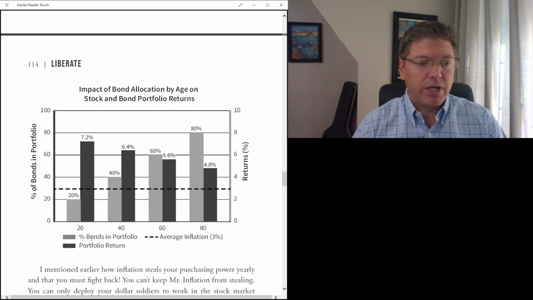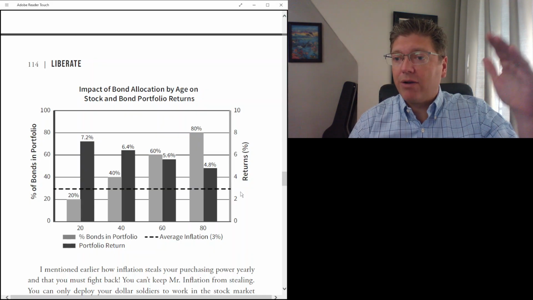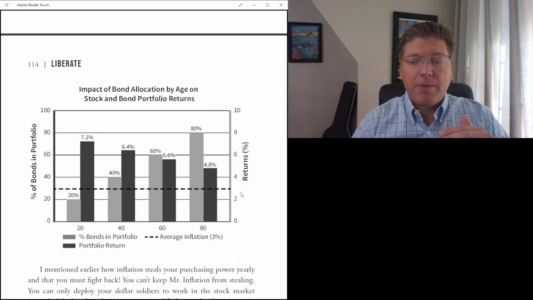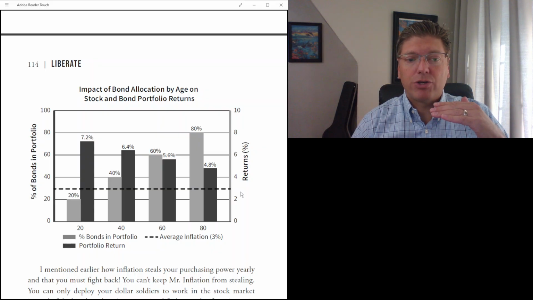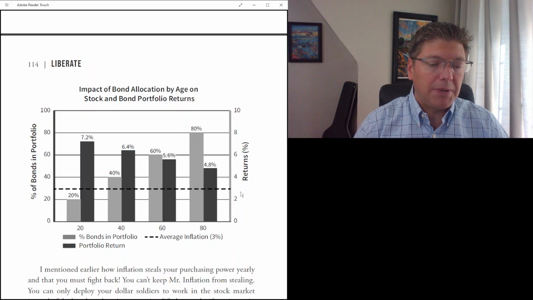So this color right here is the percent of bonds in the portfolio. This is the portfolio return, and then the average inflation rate. So this dotted line right here is the average inflation rate, which we want to be above, right? We definitely don't want to be below it, and we want our return to have a margin of safety, right, above that inflation rate.